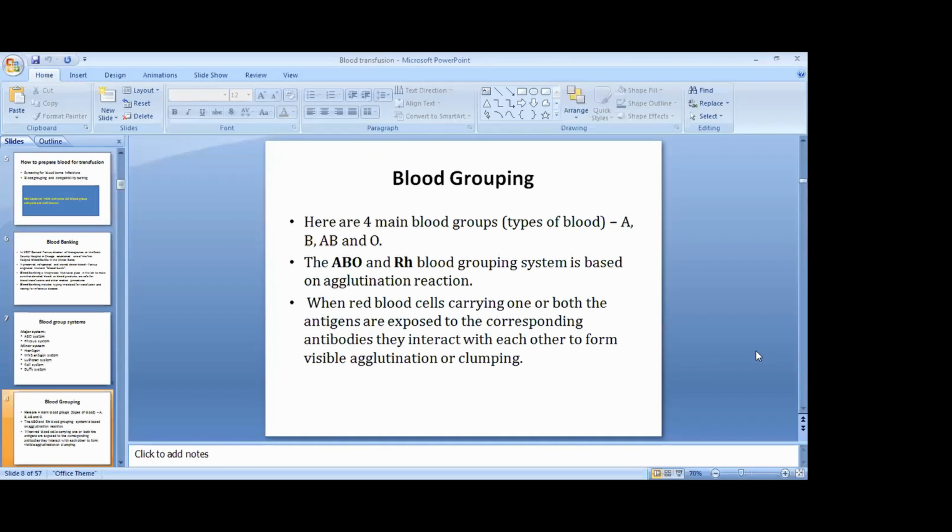In ABO, there are four main blood group types: A, B, AB, and O. The ABO and Rh blood grouping system is based on agglutination reaction. When red blood cells carrying one or both the antigens are exposed to the corresponding antibodies, they interact with each other to form visible agglutination clumping. If this occurs, this type of transfusion should be avoided.